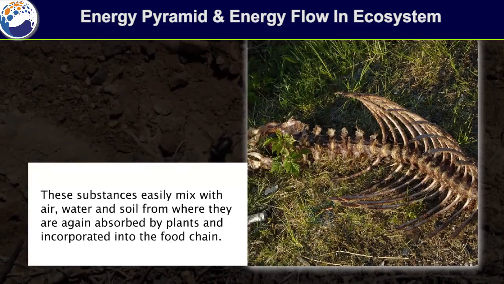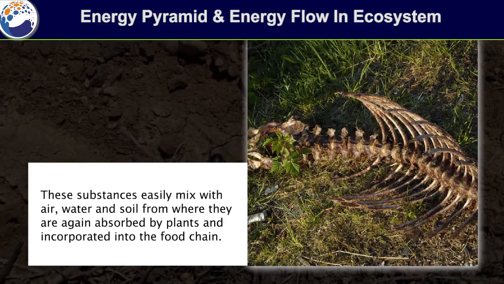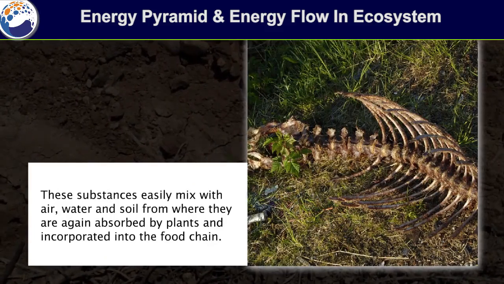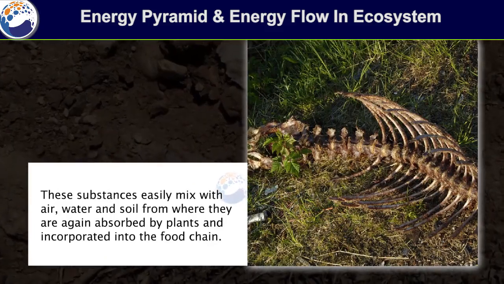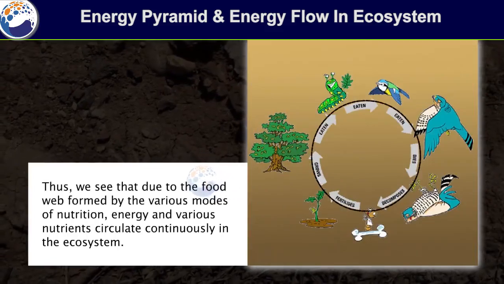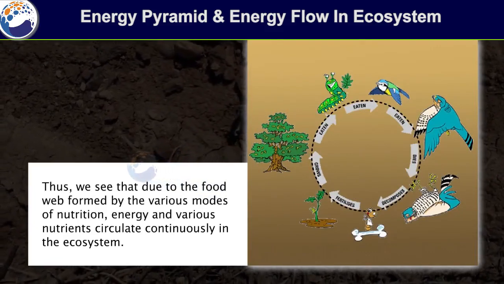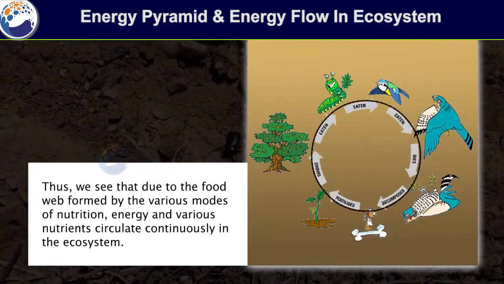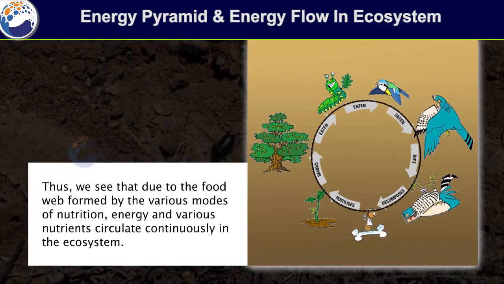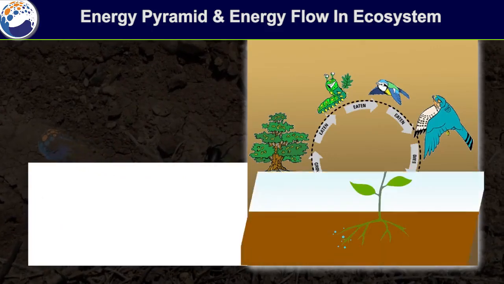These substances easily mix with air, water, and soil, from where they are again absorbed by plants and incorporated into the food chain. Thus, we see that due to the food web formed by the various modes of nutrition, energy and various nutrients circulate continuously in the ecosystem.